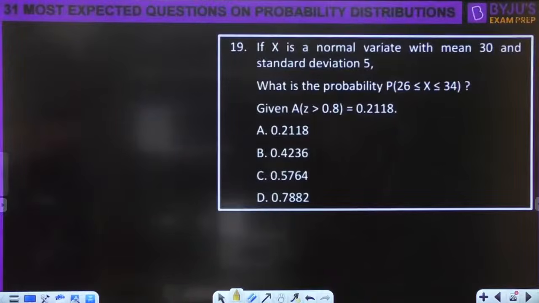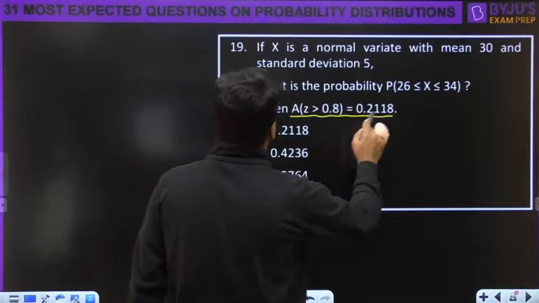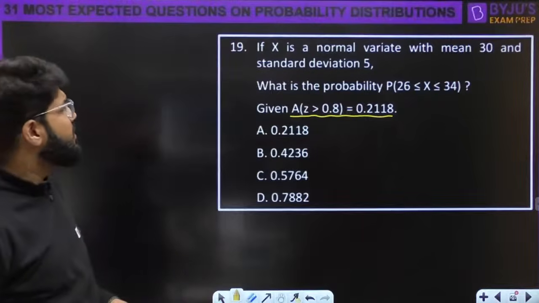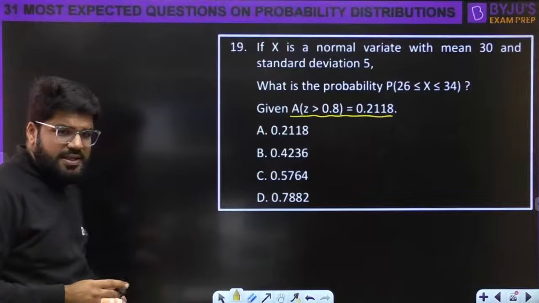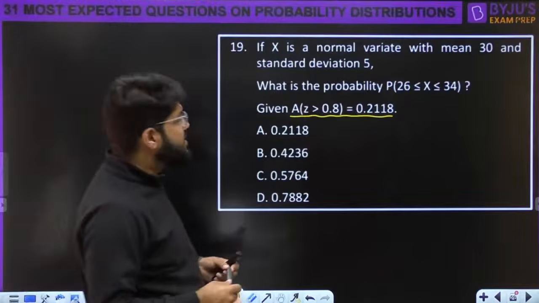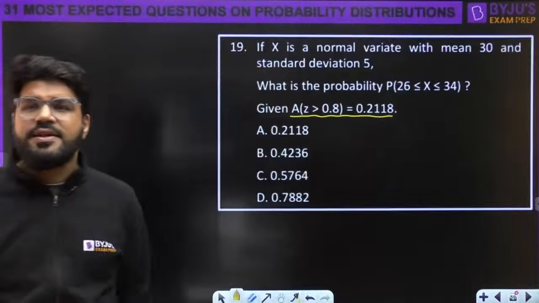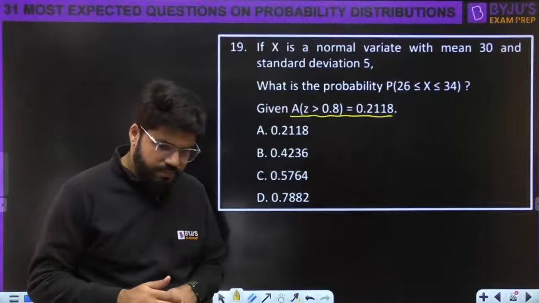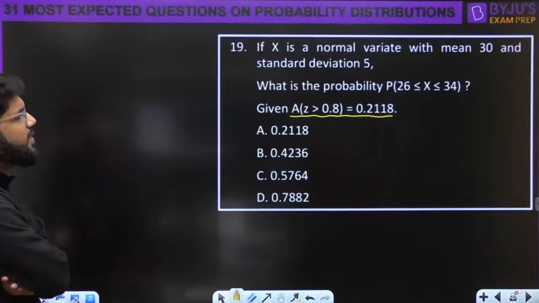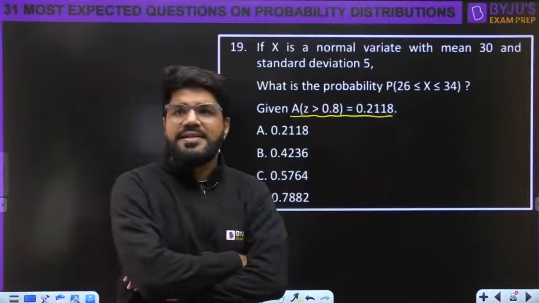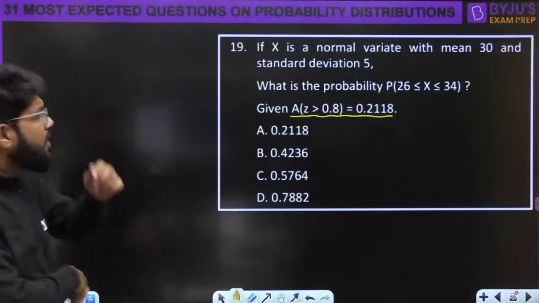Number 19. Now see, whenever required, they have given you some value. If x is a normal variate with mean 30 and standard deviation 5, what is the probability 26 less than or equal to x less than or equal to 34? Come on everybody quickly. X is a normal variate with mean 30 and sigma 5. What is the probability 26 less than or equal to x less than or equal to 34? Boliye.